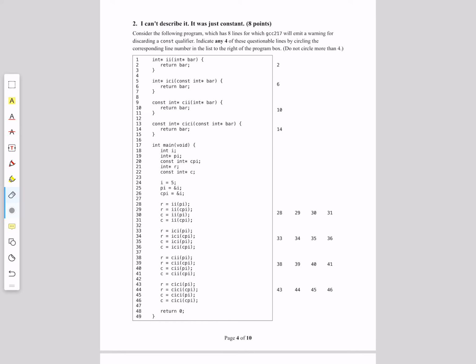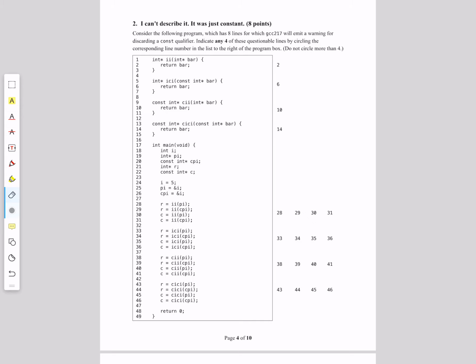This is a walkthrough of the solutions for the COS217 midterm from Spring 2020, Problem 2. In this problem, students were given a program that mixes int star and const star. Recall from Precept 6 that const star means that it is a pointer to a constant, and thus the compiler will emit a warning if that restriction, where the thing it points to can't change, is not upheld. The problem asks students to indicate which lines would result in these warnings.